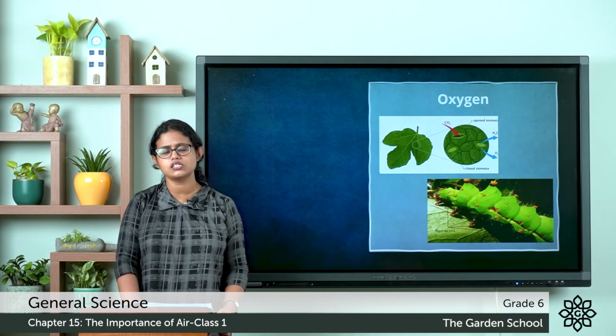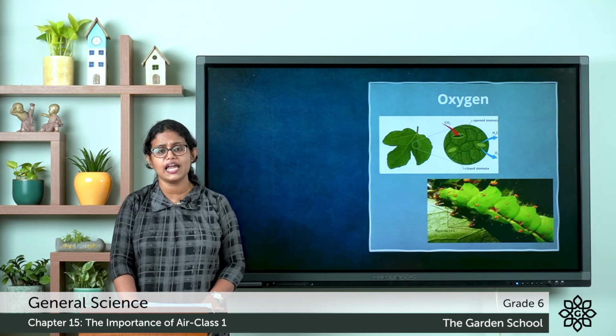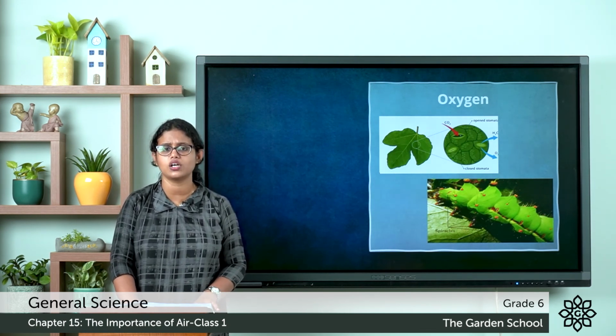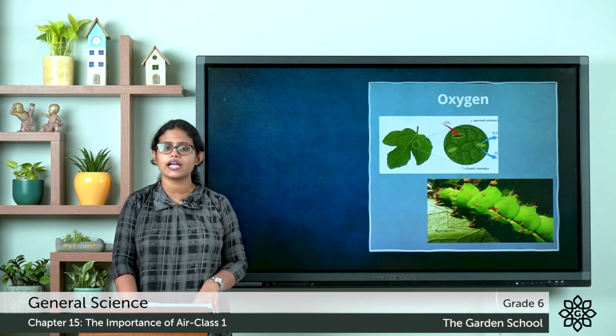So in this class, we discussed the atmosphere. The layer of air that surrounds the earth is called the atmosphere. The air is a mixture of several gases, and in that we discussed nitrogen and oxygen.